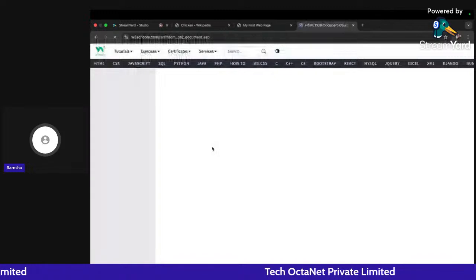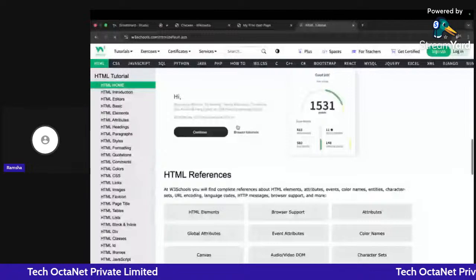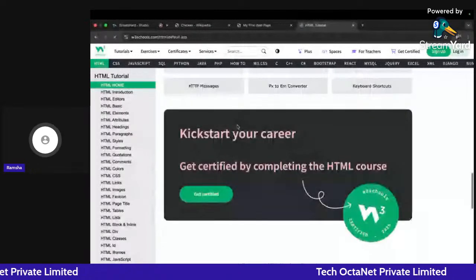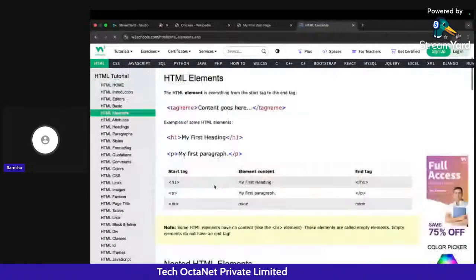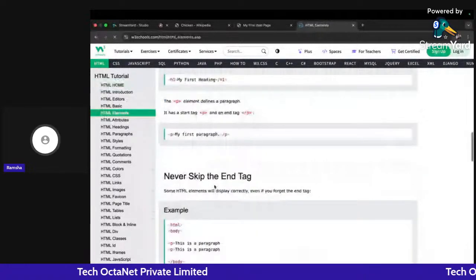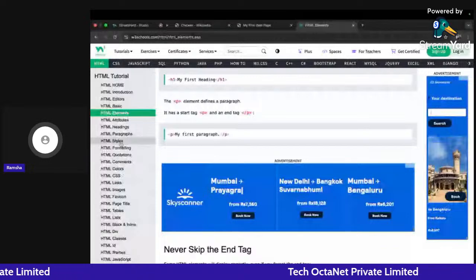So if you click here on HTML, you can study about it from here. It contains all the elements that we have. If we go to HTML element tag, they have it. If we go down, they have all the resources for studying about the different tags.